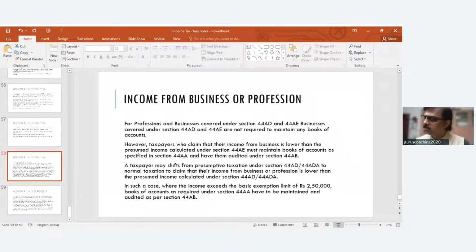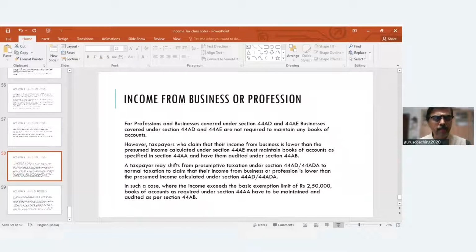Now another point is an assessee who is opting for presumptive tax under 44AD can avail the following benefits. He can submit return of income under ITR 4, which is a simplified return of income. We are going to come to the forms of return later, but for the limited purpose of this discussion, kindly make a note.